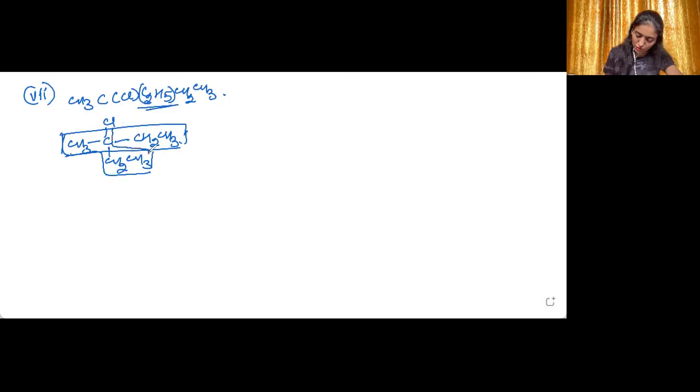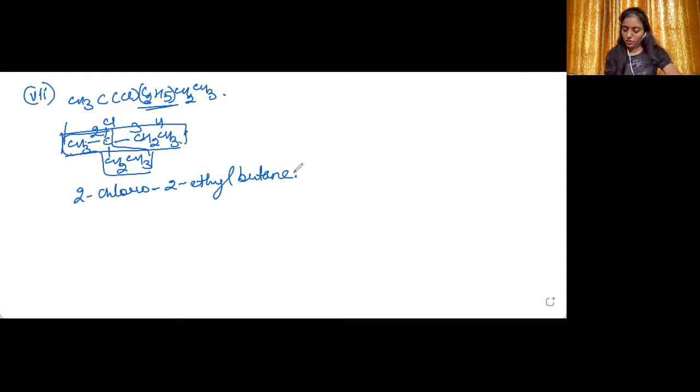It will not make any difference because these are similar carbon chains. Now number it: 1, 2, 3, 4. So it is 2-chloro-2-ethylbutane. Now what is the type of the halide? It is again a secondary alkyl halide. Hope this is clear to you.